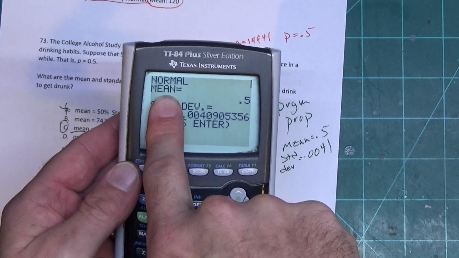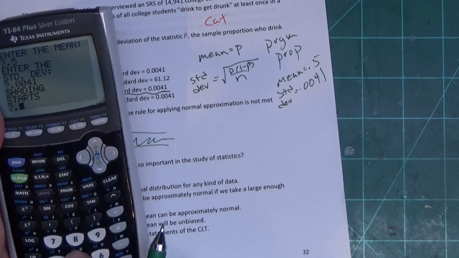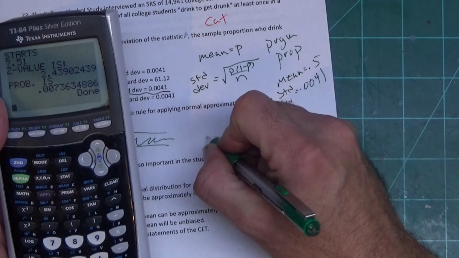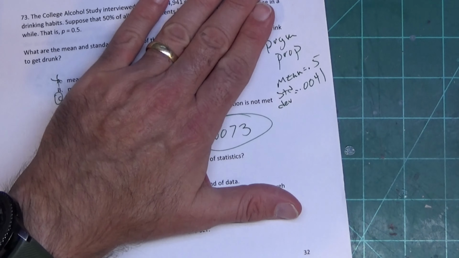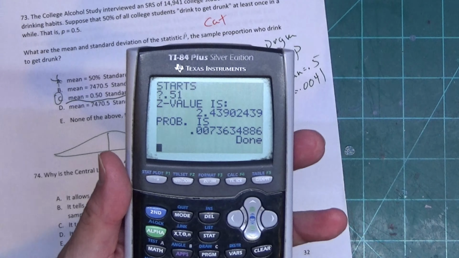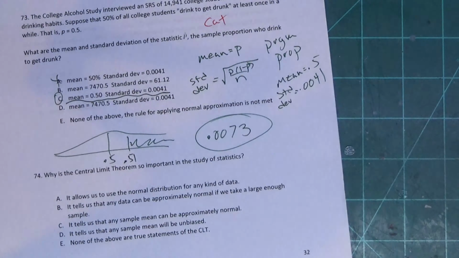Now, it does say press enter. What that's for is, what if I wanted to find out the probability that in the sample we get an average of 0.51 or more? So I can press enter, tell it yes on normal. We're going to type in the mean of 0.5, the standard deviation of 0.0041. We'll pick right end, and the shading starts at 0.51. And that will give me an answer of 0.0073. If the problem asks me to find a probability from the mean and standard deviation, we can do it by just pressing enter when it asks for yes.